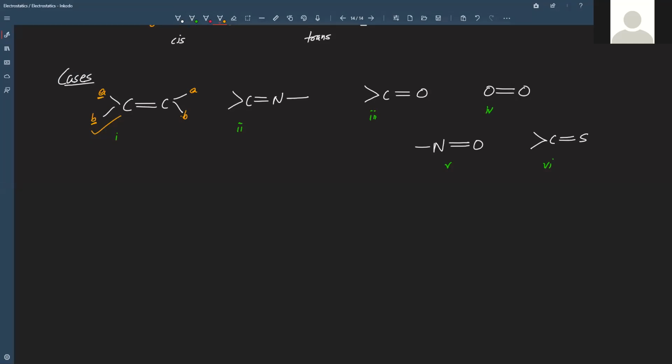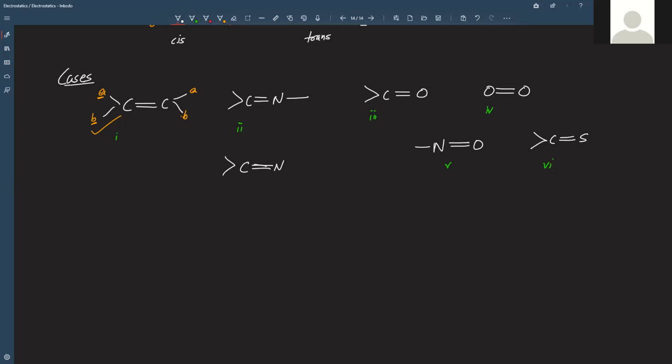Now see the second case. In this second case, what we see here is this structure, but what this structure actually is, is C double bond N, right? And now what should happen? On N, there should be two different substituents. But how many bonds are there?